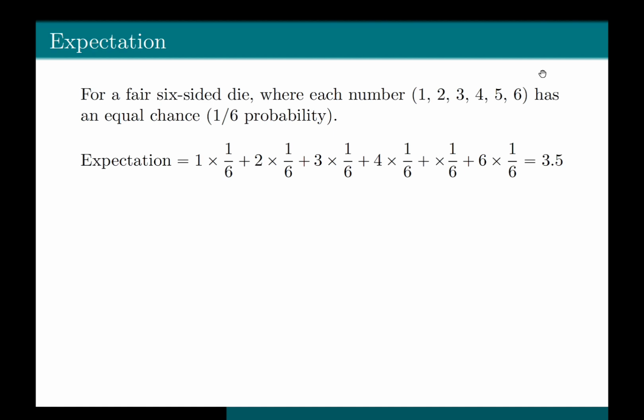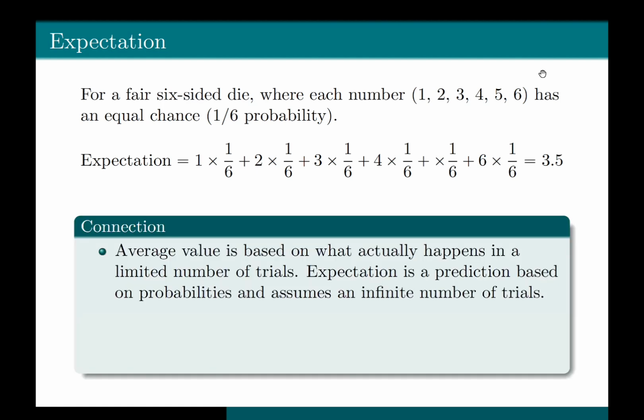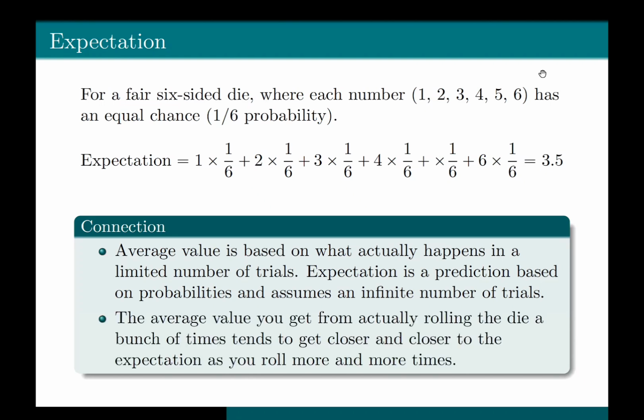This means that if you could roll the die forever, the average value of your rolls would tend to be 3.5. Now, what's the connection between average value and expectation? Average value is based on what actually happens in a limited number of trials. Expectation is a prediction based on probability and assumes an infinite number of trials. The average value you get from actually rolling the die a number of times tends to get closer and closer to the expectation as you roll more and more times.